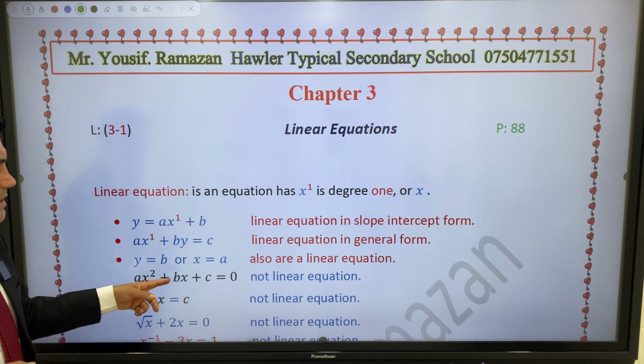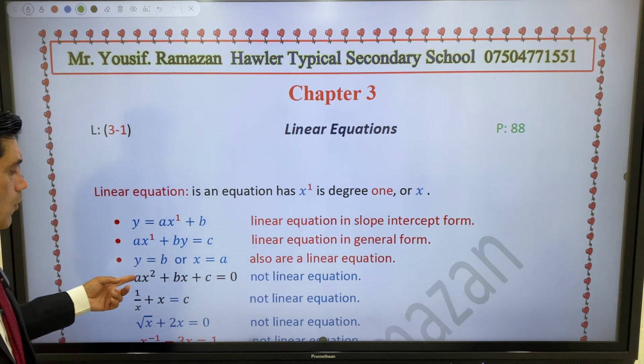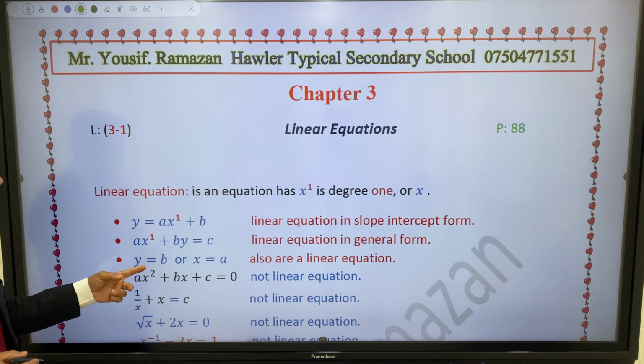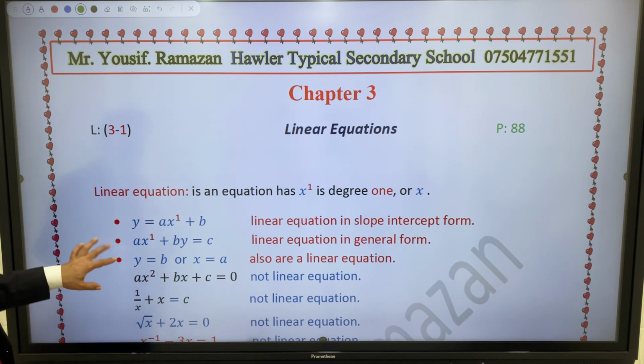ax to the power 2 plus bx plus c equal to 0 is not a linear equation. Why is it not linear? Because x is degree 2. We have x with degree 1, but with x degree 2, it's not a linear equation. Or 1 over x.